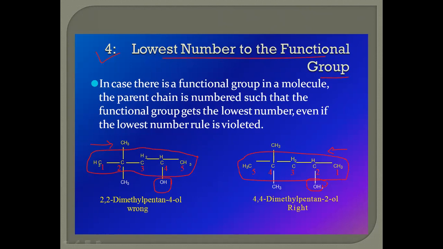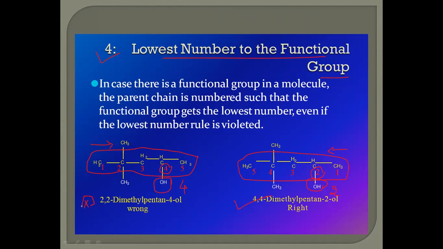Considering the hydroxy group as the functional group, the lowest possible number goes to the functional group. Here 2 is the lowest number if you start from right to left in the selected carbon chain, and here it is 4. 4 is the higher number whereas 2 is the lowest. So this one is the correct naming for the functional group.